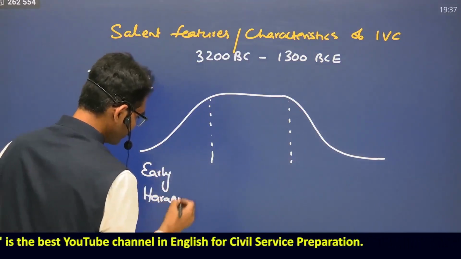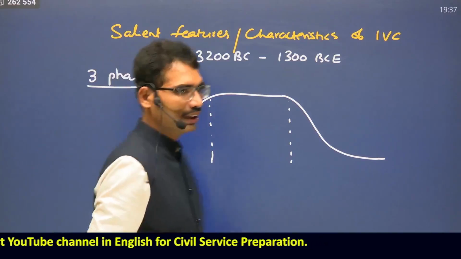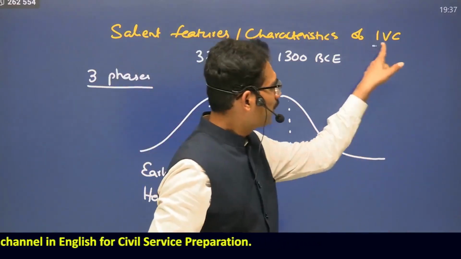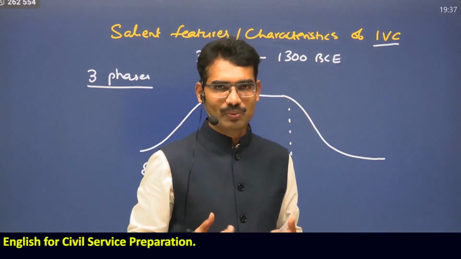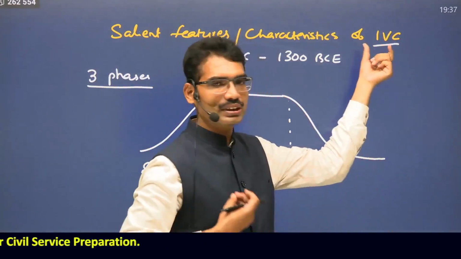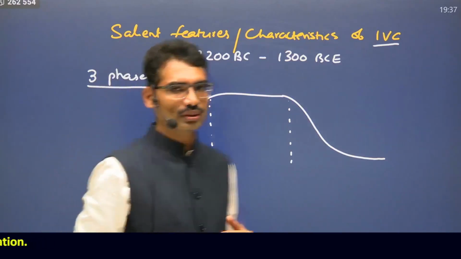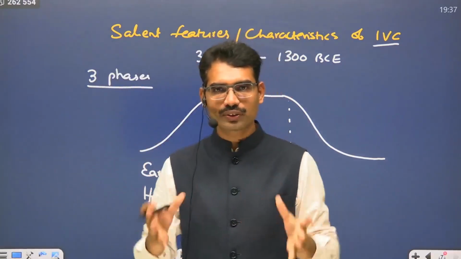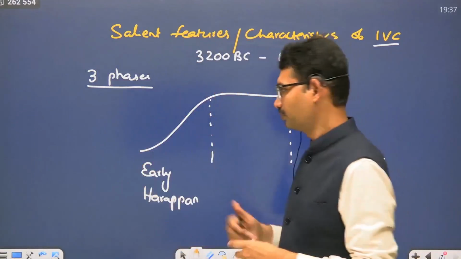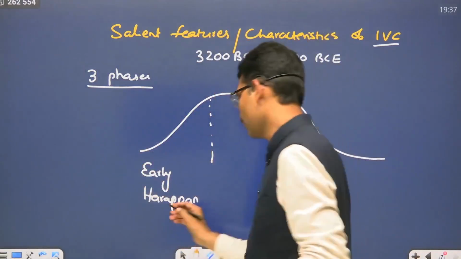Harappan. You may get the question, what is this Indus Valley Civilization? You may be curious to know. On one side I am saying Indus Valley Civilization, on the other side I am writing Harappan. Is there any linkage or are there two different things? Let us see. This is the early Harappan phase.